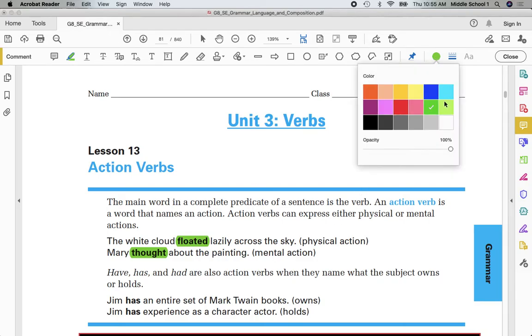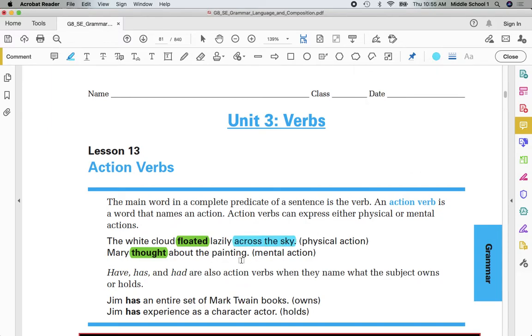As we're identifying these, I also want to remind you how important it is to look to see if there are any prepositional phrases in the sentence. As we move on further this week and discuss direct objects, it'll be exceedingly important that we identify the prepositional phrases so we don't, by accident, choose a word that is found inside of a prepositional phrase.